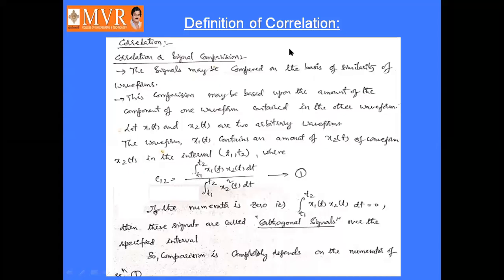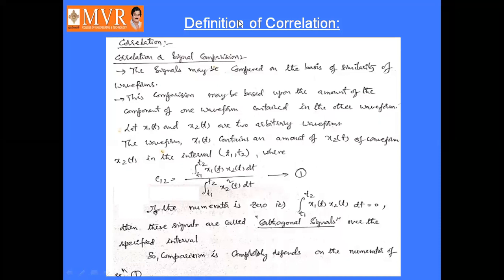So the integral from t1 to t2 of x1(t) x2(t) dt is equal to 0. Then we can say that these two signals are orthogonal to each other, or these are orthogonal signals. So correlation is nothing but the comparison of two signals, or n number of signals. So we can say that this is called correlation.